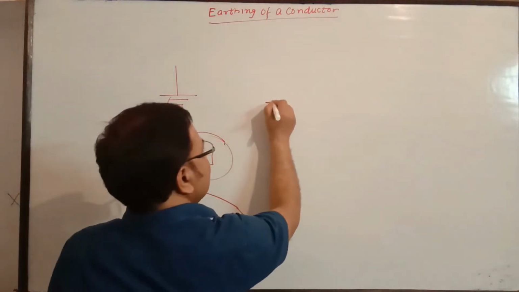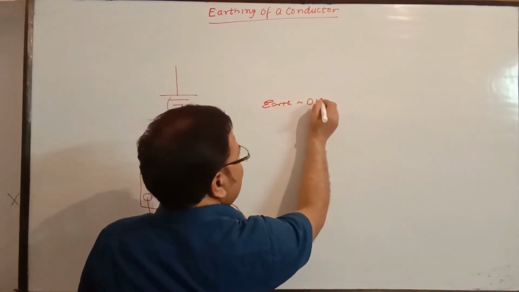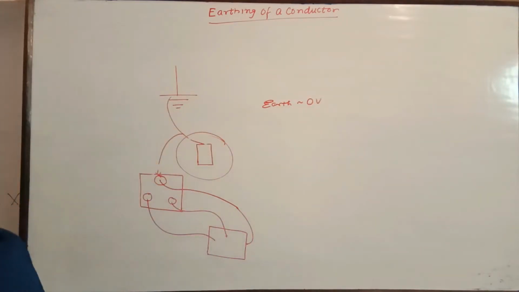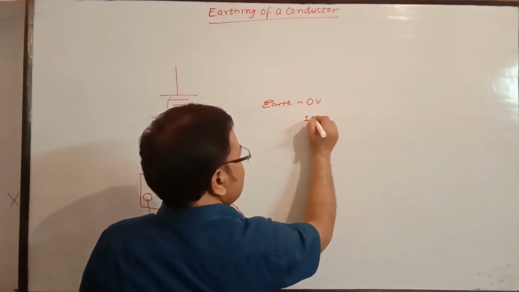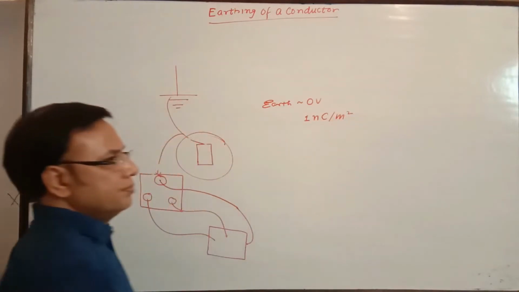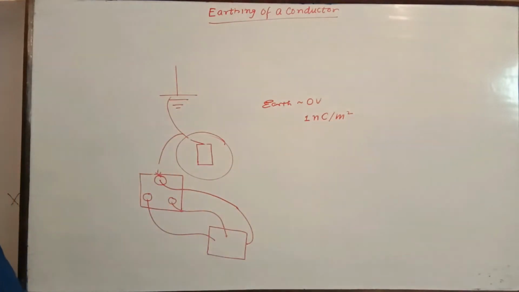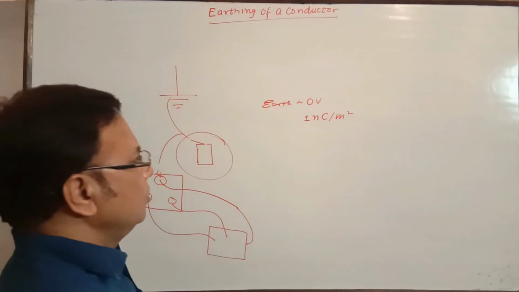Earth is assumed to be uncharged or at zero potential, but actually its surface has about 1 nanocoulomb per meter square charge. Though it is negative, it is assumed to be almost zero.